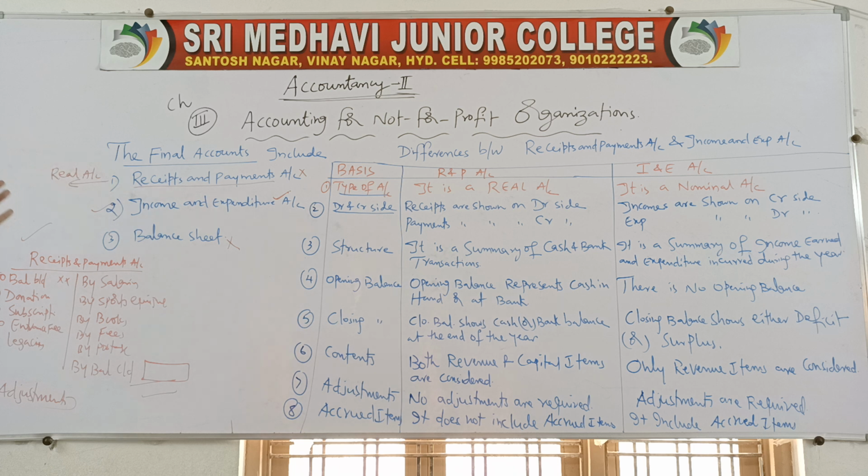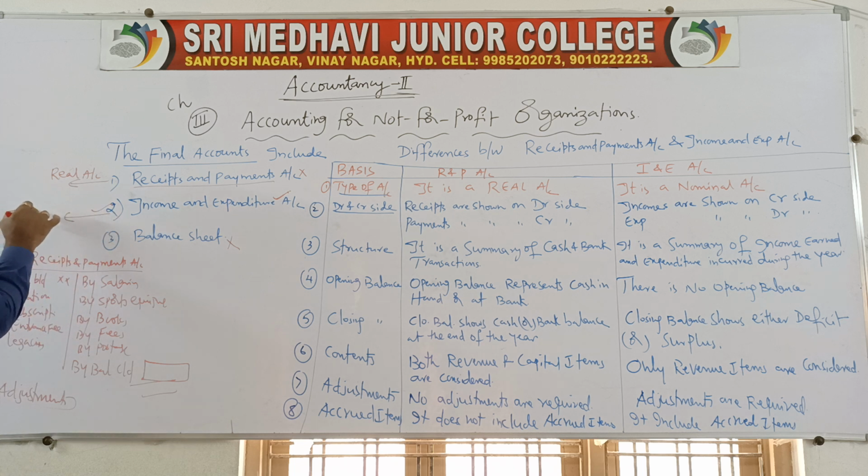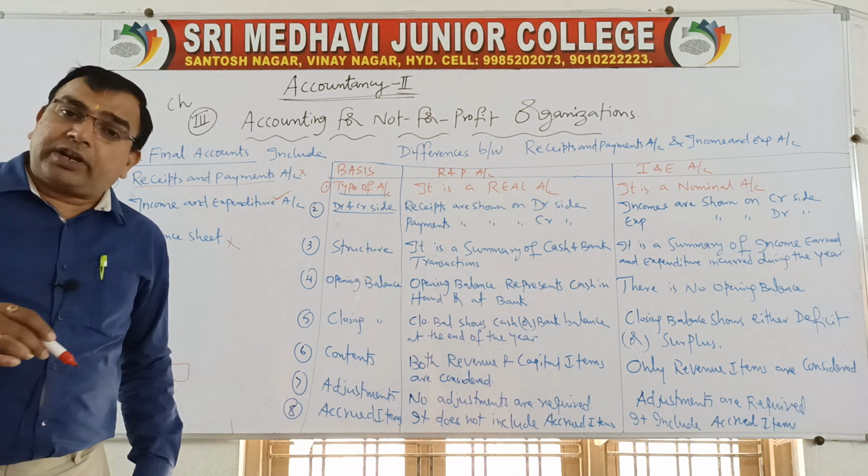So generally 99% they will give you a receipts and payments account and you have to prepare the income and expenditure account. Now, what is income and expenditure account? It is the account prepared based on the rule of nominal account. What does the nominal account rule say? Expenses and losses are to be debited, incomes and gains are to be credited.